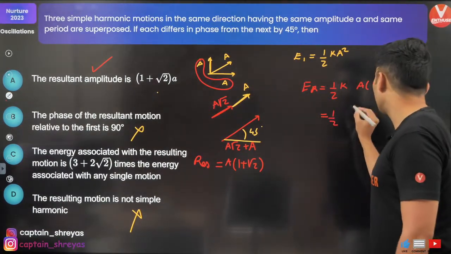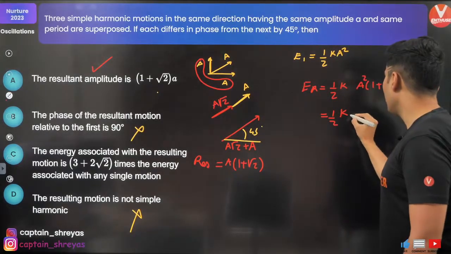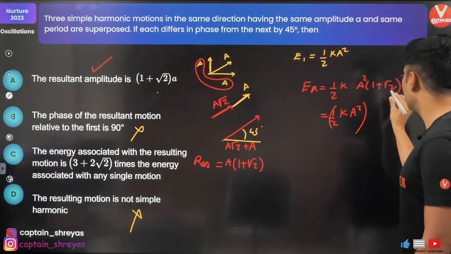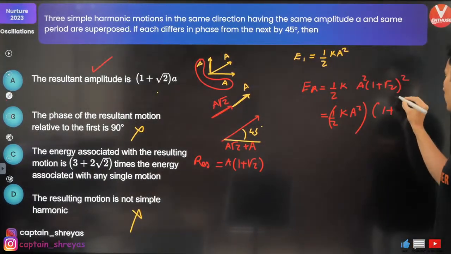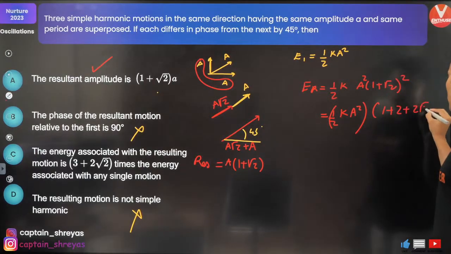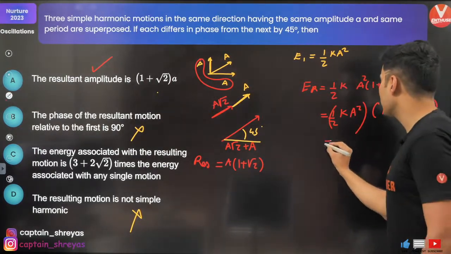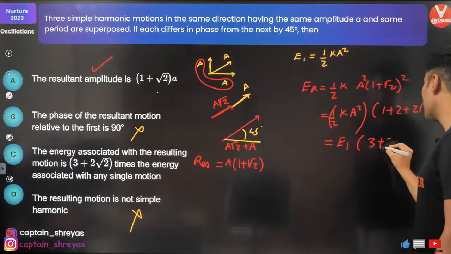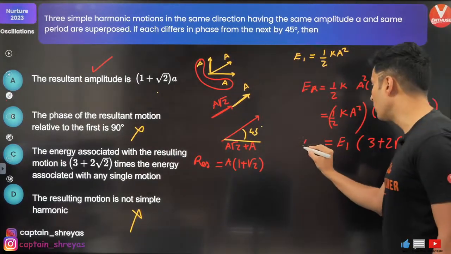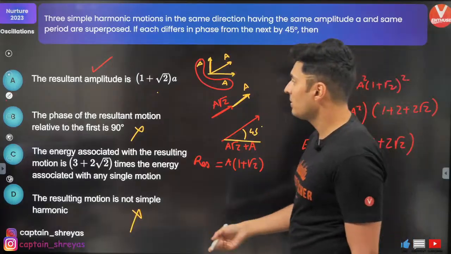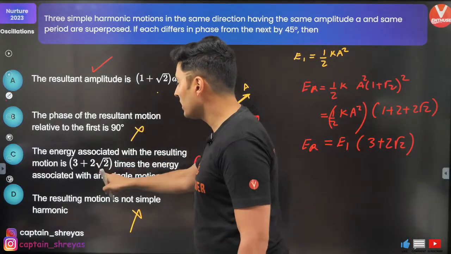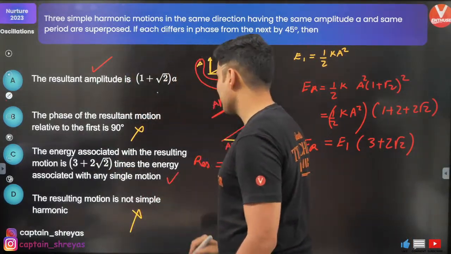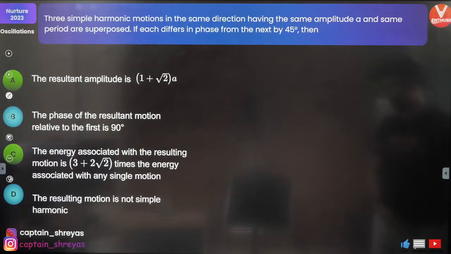This will become half K A square as it is, and this square, (1 plus root 2) square, is 3 plus 2 root 2. Half K A square is nothing but E1, so the energy of the resultant SHM is the old energy times (3 plus 2 root 2). Hence option C is correct. Yep, A and C.